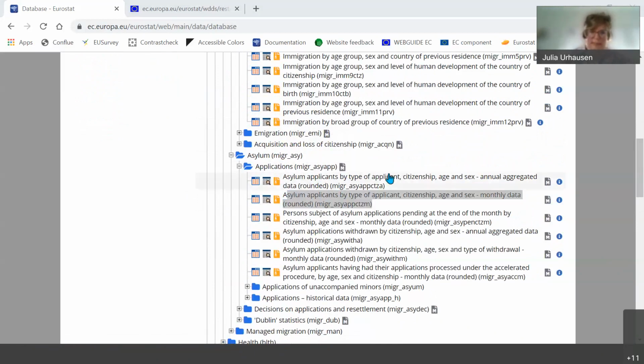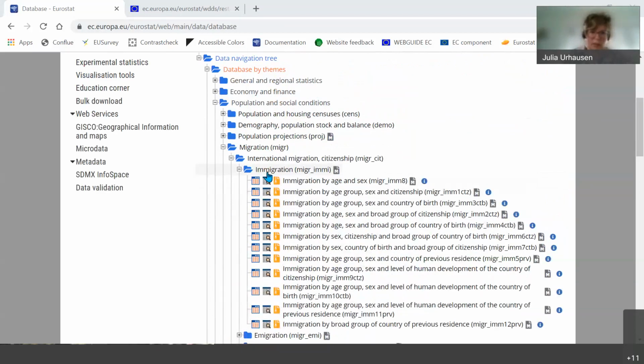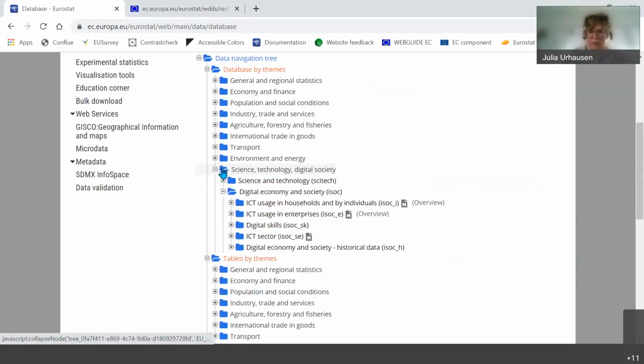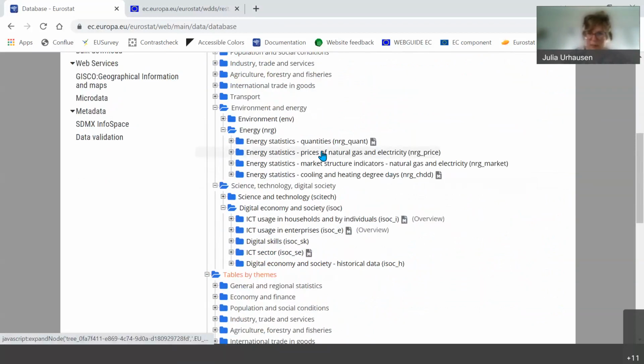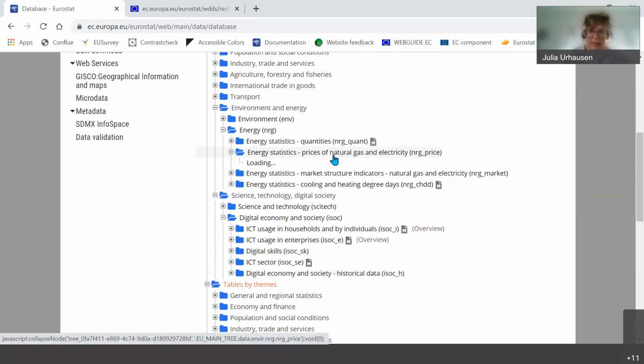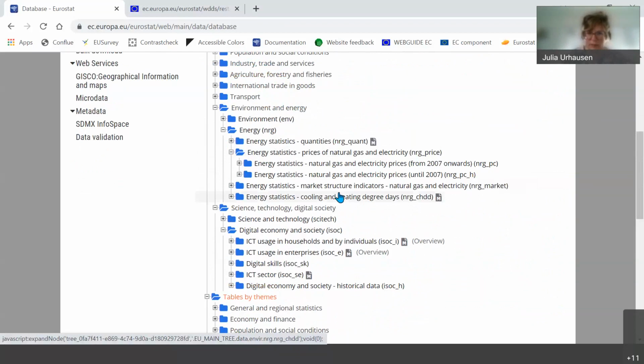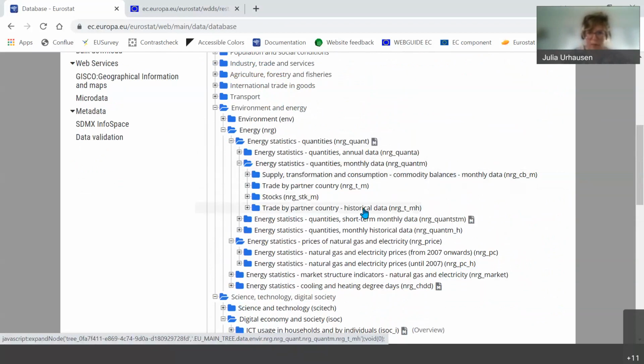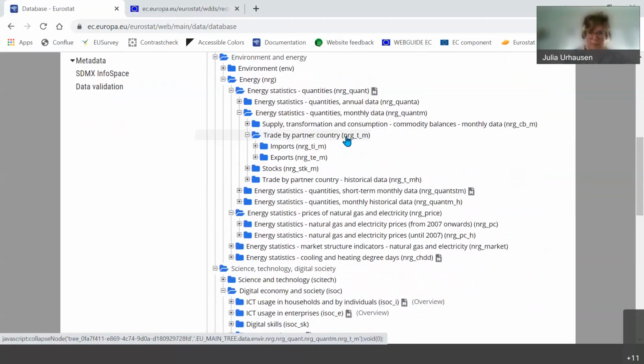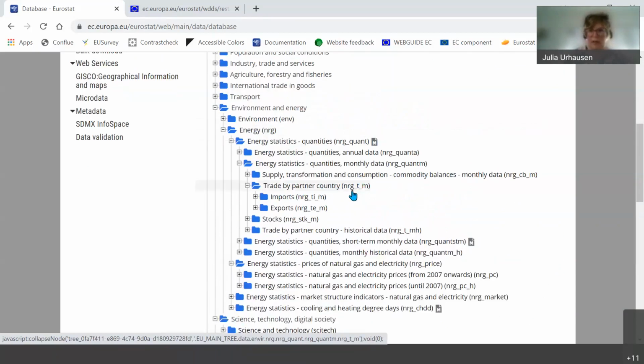Or the market prices. Of course, one of the biggest questions we had was about energy. So we have, of course, a lot about the energy, the prices of natural gas and electricity, and also, you find it here in even monthly data, about trade by supply, transformation and consumption, trade by partner country. So you will find a lot which can help you to analyze aspects of the situation in the data. And usually, of course, monthly data are more telling at this point because they're more short-term than annual data.